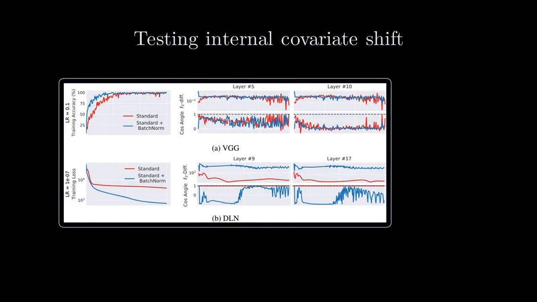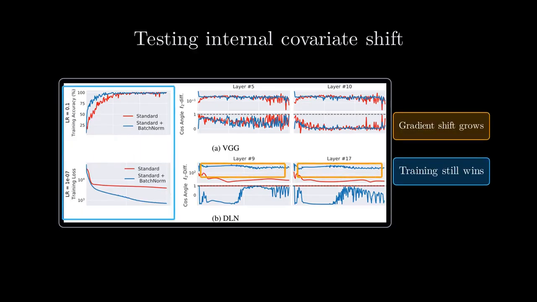Next, they propose an optimization-centric definition of internal covariate shift. It measures how much a layer's gradient changes when earlier layers are updated. When they measure this, batch norm networks actually exhibit larger gradient shifts than standard networks, yet train faster. Internal covariate shift is evidently not the driver.